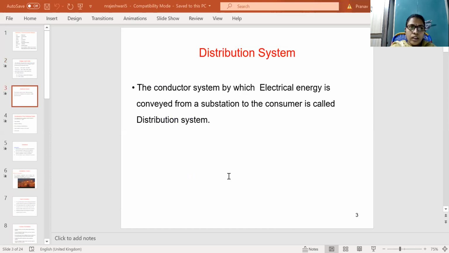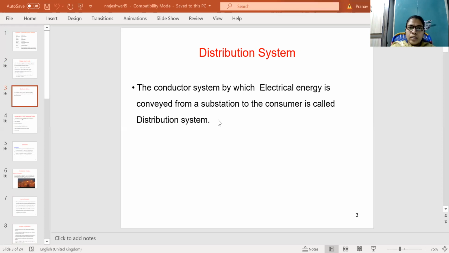After that, what is a distribution system? The distribution system is nothing but the conductor system by which electrical energy is conveyed from a substation to the consumer. So the electrical energy is conveyed from the substations to the consumers. From transmission, it goes from the generating stations to the substations. In the generating station, the electrical energy is generated.